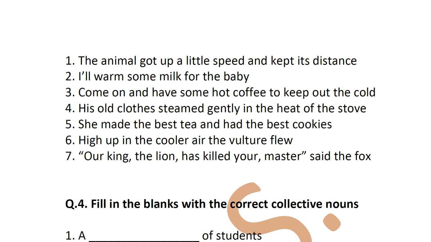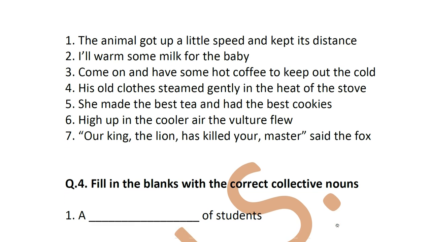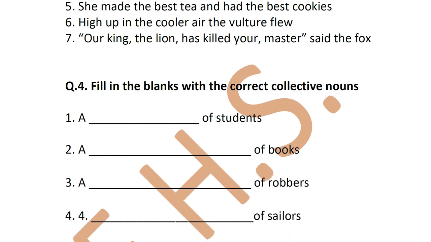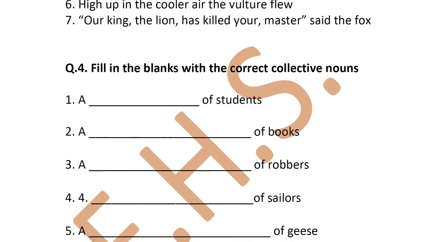I'll warm some milk for the baby. Third one. Come on and have some hot coffee to keep out the cold. Fourth one. His old clothes steamed gently in the heat of the stove. Fifth. She made the best tea and had the best cookies. Sixth. High up in the cooler air the vulture flew. Seventh. Our king the lion has killed your master, said the fox. Okay, moving on to the last one.